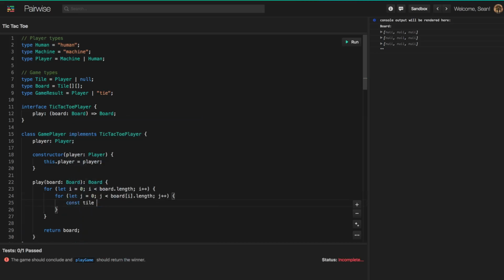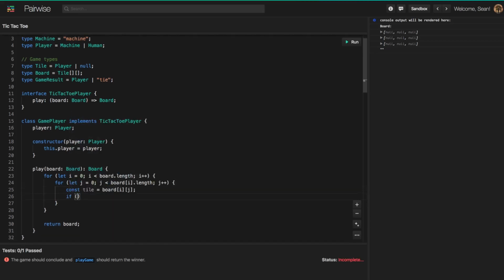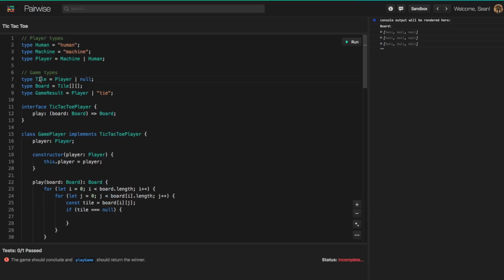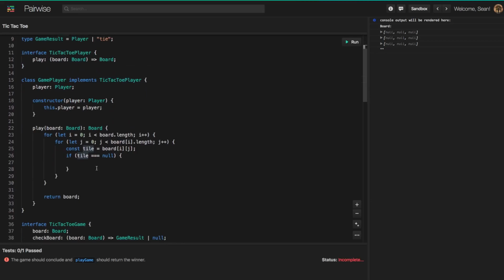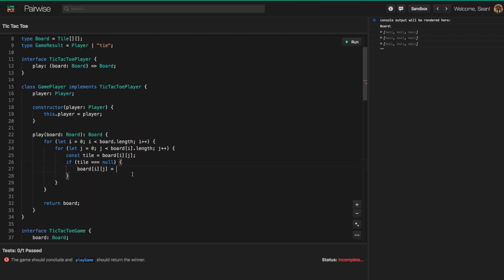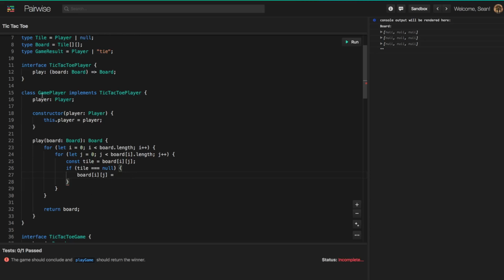So then at each position we have a tile, and that's going to be board of i and j. And if we get to a tile which is null, because remember a tile can be a player or null, as soon as we find a tile which is null, we want to update that tile to be the player. And which player are we talking about? Well, we're talking about the player for this player class, and that information is stored in this player instance variable.